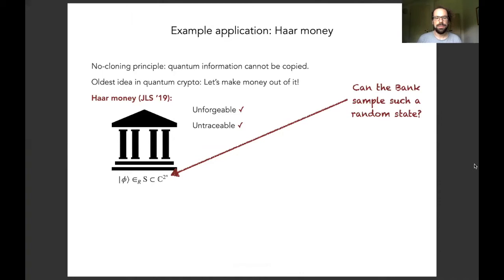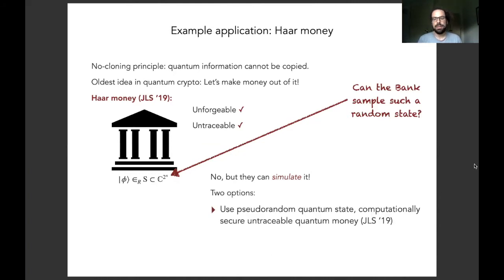Let us come back to the application of harmony. When introducing harmony a couple of slides ago, we asked the question, can the bank actually sample such a random quantum state? The answer is, of course, no, but they can simulate it, as we have seen in the last couple of slides. So one solution was already given in the work by G, Liu, and Song, where they use a pseudorandom quantum state family to create a computationally secure, untraceable quantum money scheme.